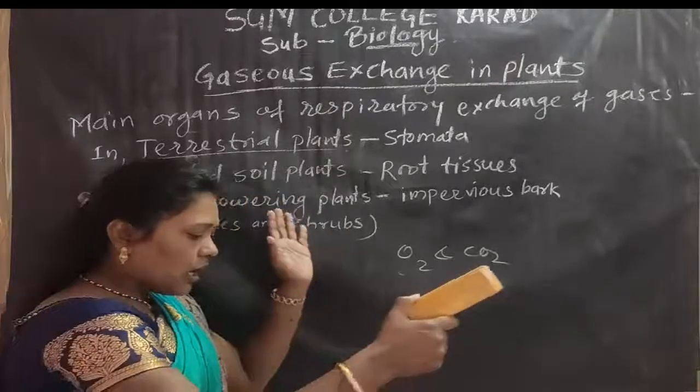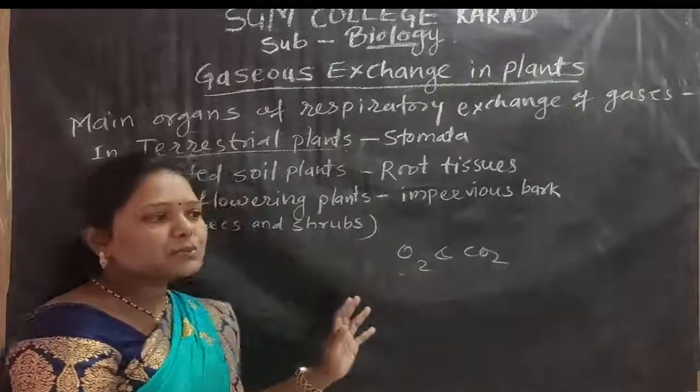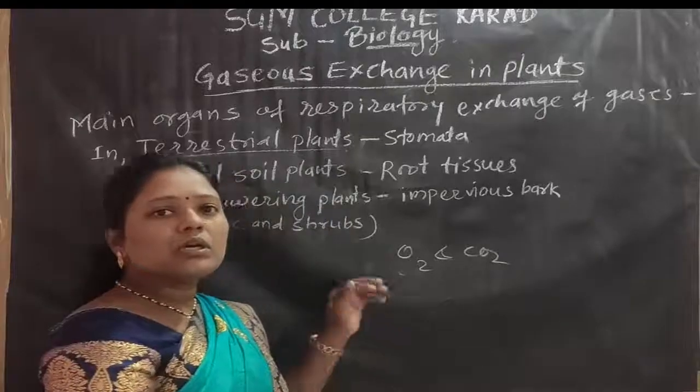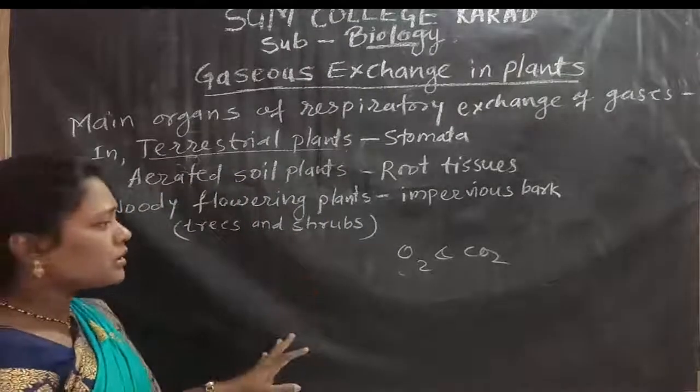So from the higher concentration to the lower concentration, according to the concentration gradient, this process is known as diffusion.